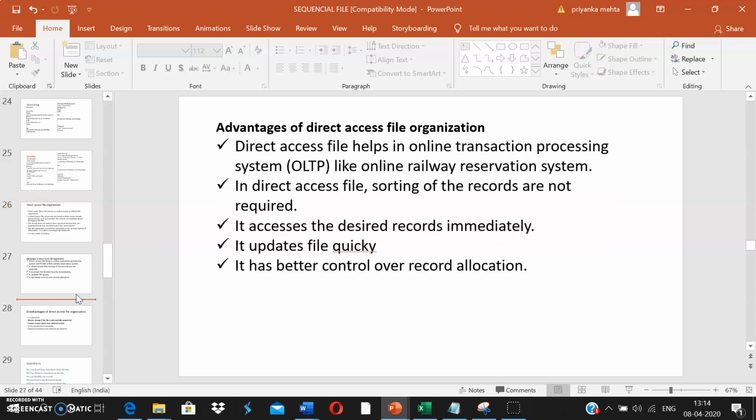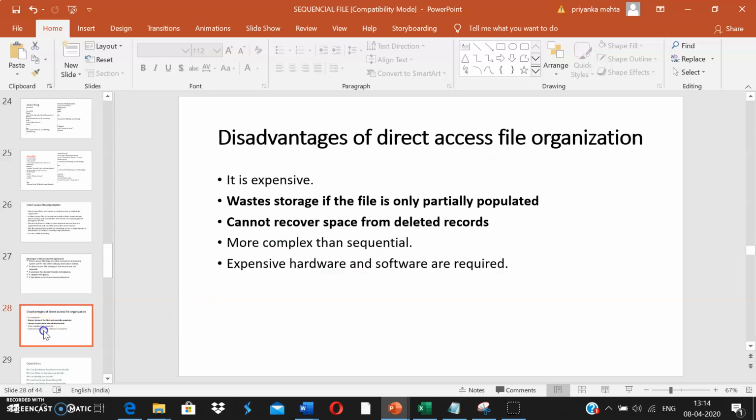The advantages of this file are that you can access the record directly, you can update the record directly, and you will have better control. You don't have to sequentially search for the records every time, you don't have to sort the records specifically, and there are certain applications which require random access of any records. For example, in online transaction processing systems like online railway reservation systems, where you want to retrieve any record based on a PNR number and so on. That can be done very easily through direct access file organization.